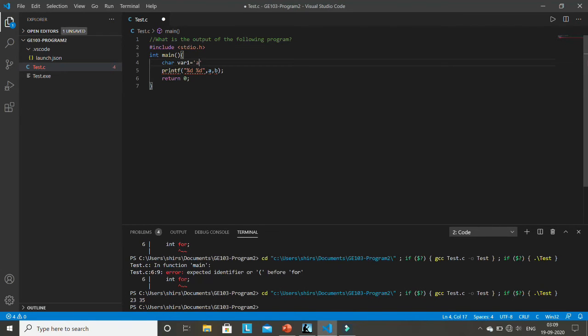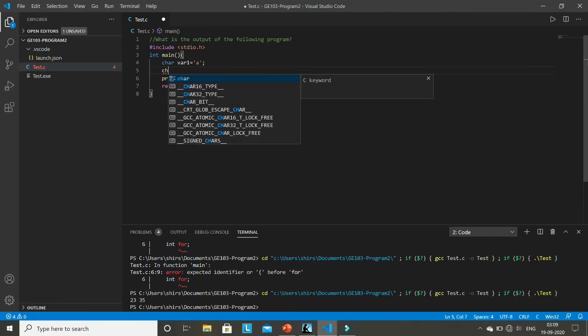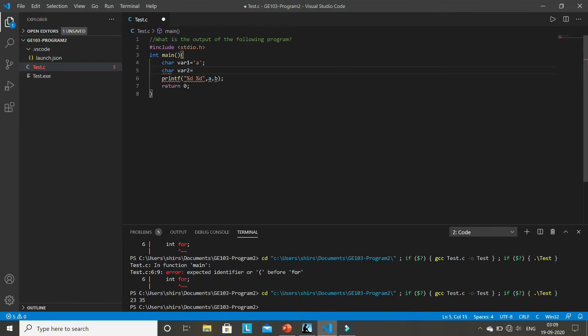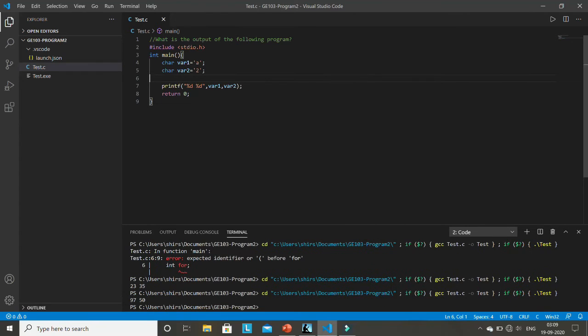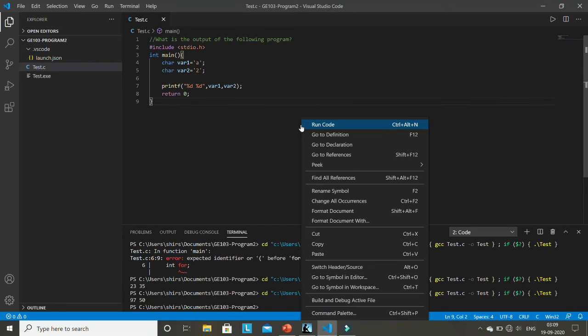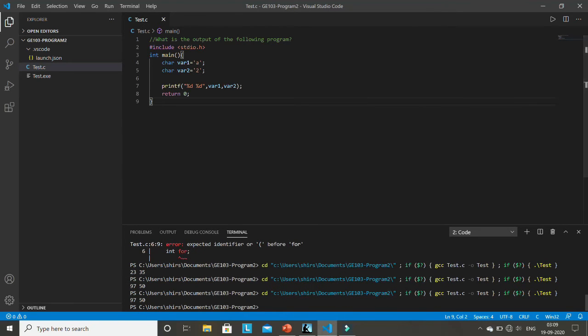If I store 'a', and character variable 2, if I store '2', and then if I want to print them with %d, first variable 1 and then variable 2, how will it display? It is already displaying 97 and 50. See, the output is 97 and 50.